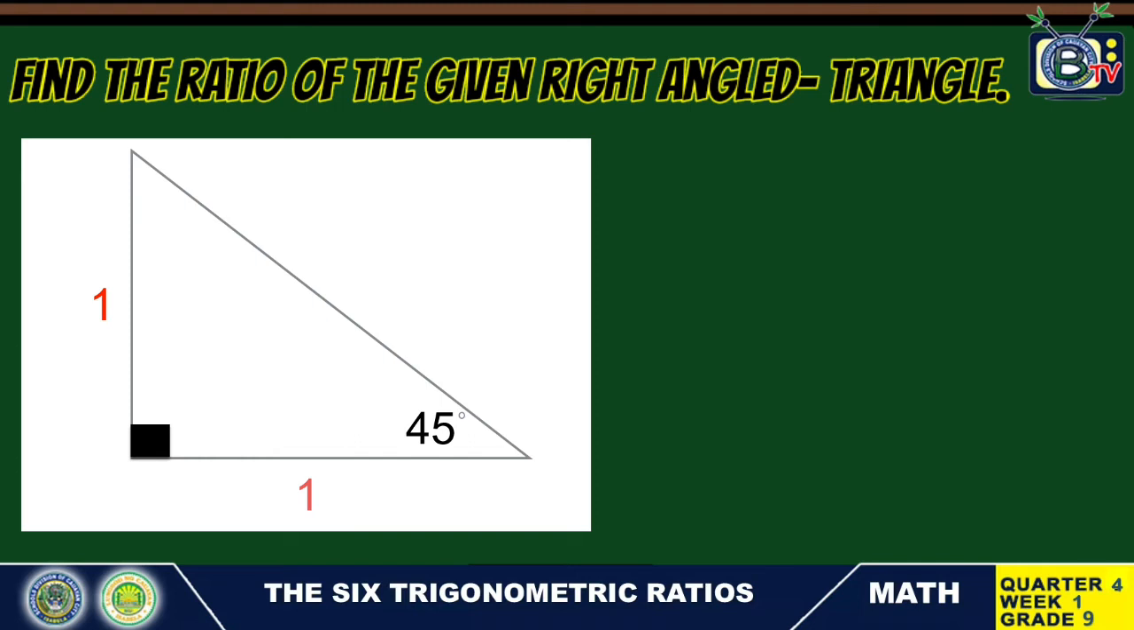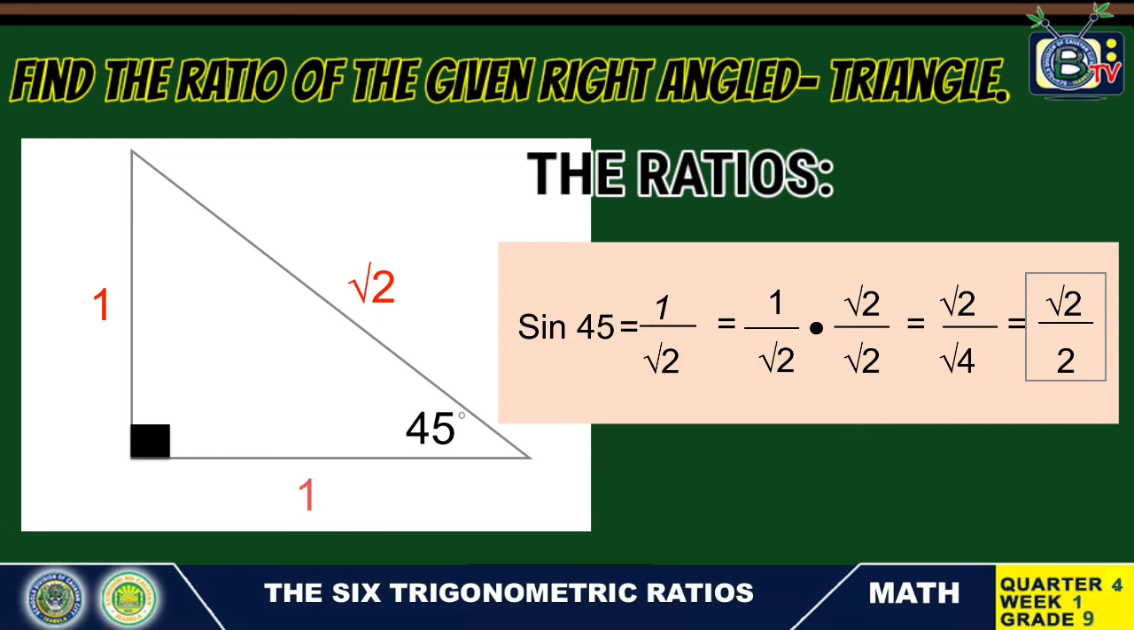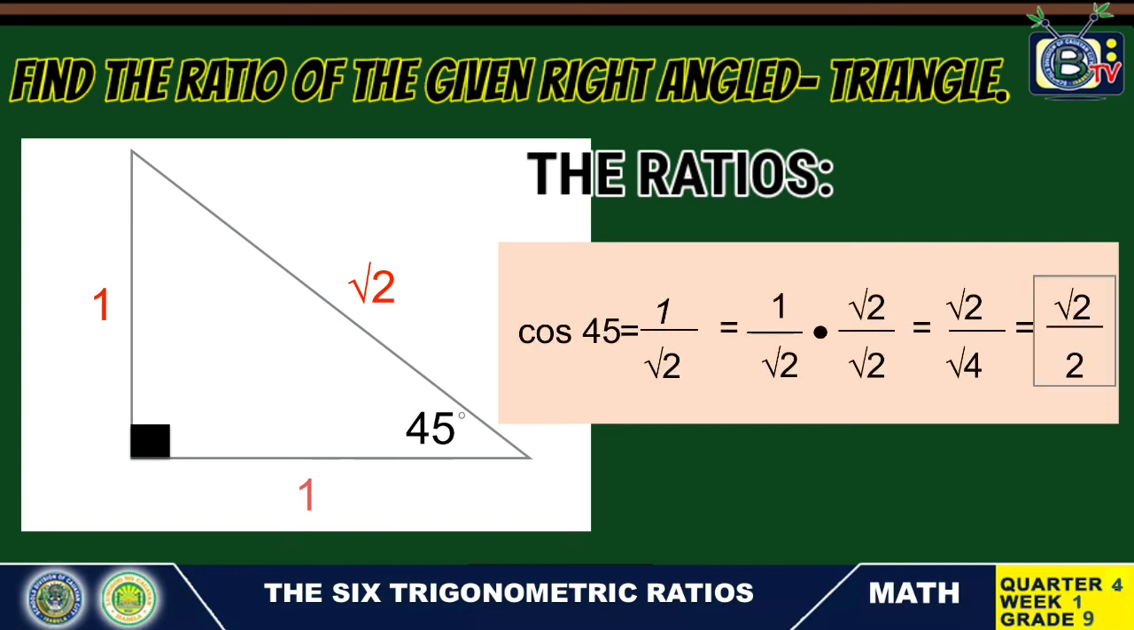Let's answer. Since we do not have the value of the hypotenuse, let's find it first by using the Pythagorean theorem. So the answer is square root of 2. So the ratios are sin 45 degrees is equal to 1 over the square root of 2, or the final answer is square root of 2 over 2 since you rationalize the denominator. Next, cosine 45 degrees is equal to square root of 2 over 2.